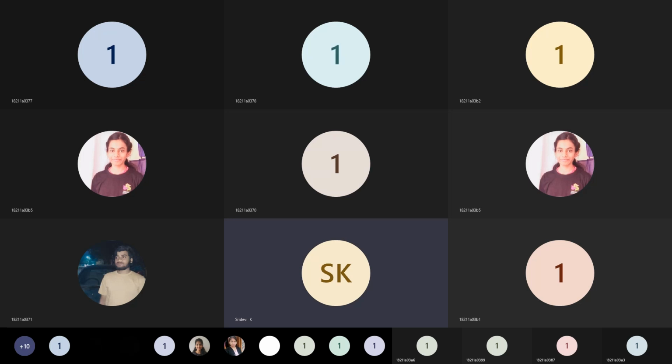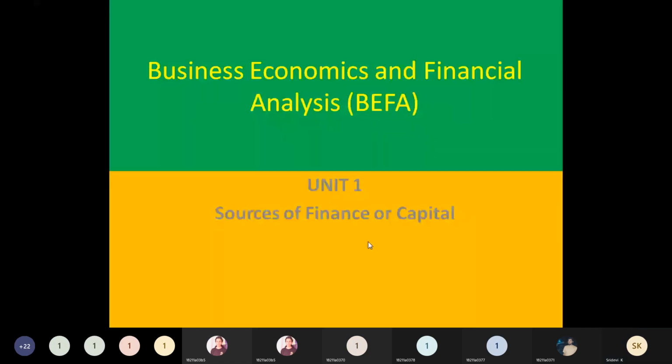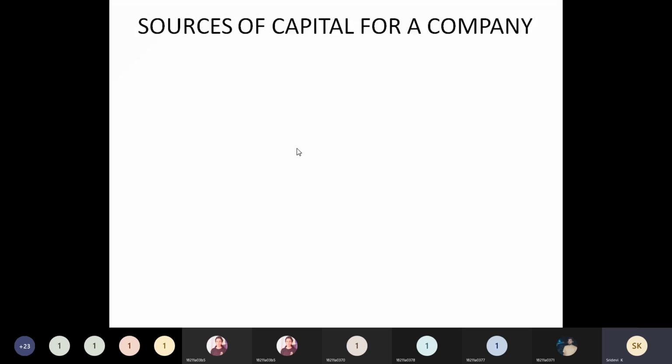The next topic in the first unit is sources of finance, or it is also called sources of capital. You may be having an idea where these sources of capital for any company, for running a company, will be utilized. So these sources, you can divide them into different types based on time period.